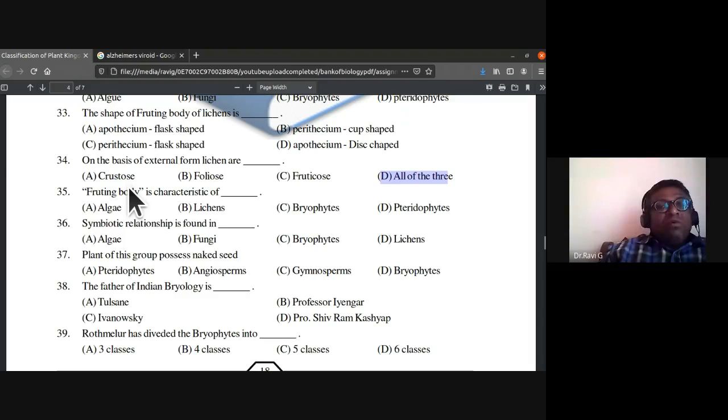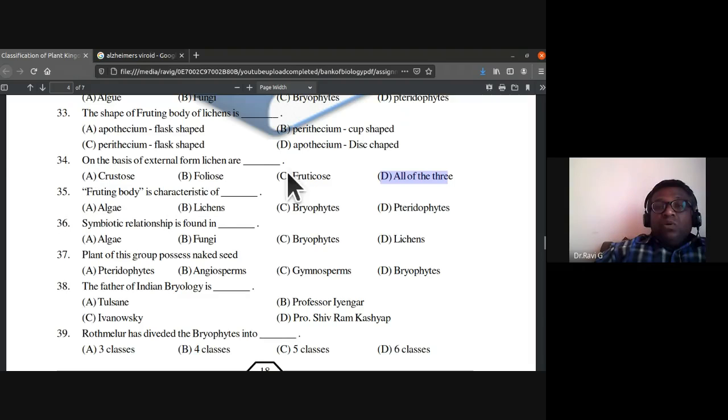They use it as kalvuva in your masale, the palau masale, you get this kalvuva. That is the foliose lichens. Then fruticose, they produce the fruiting body. So all these three types are based on external form. Lichens are of three types: crustose, foliose, and fruticose. So all of the three are correct.